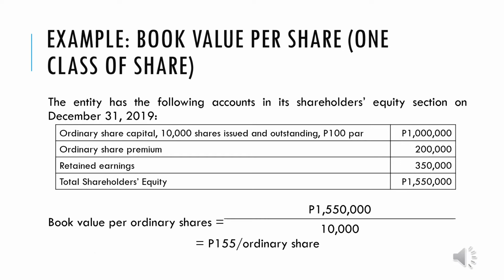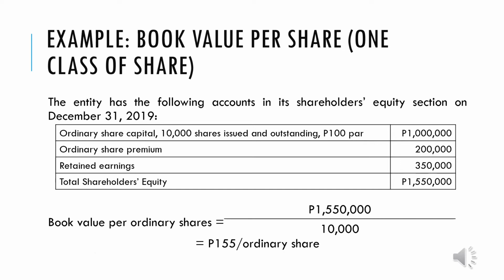Again, in our computation, the book value per share on the ordinary share should be equal to the total stockholders' equity, which is 1,550,000, over the total number of outstanding shares. You will notice we have 10,000 shares and no subscribed shares, so our denominator will be 10,000. If we divide that, we will have 155 pesos per ordinary share.